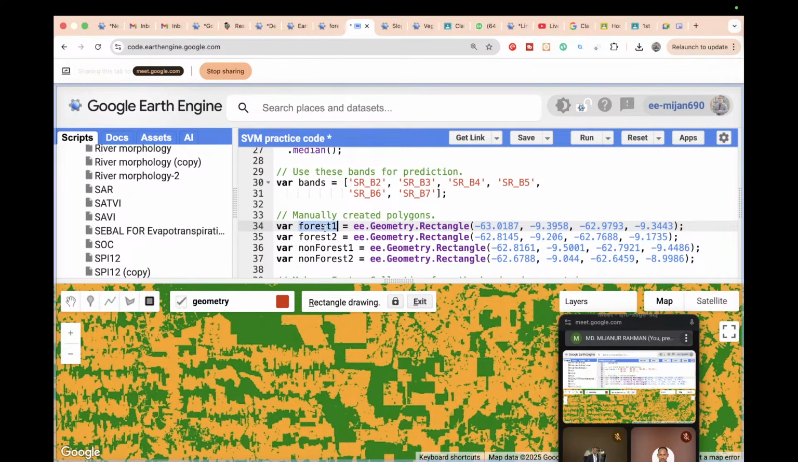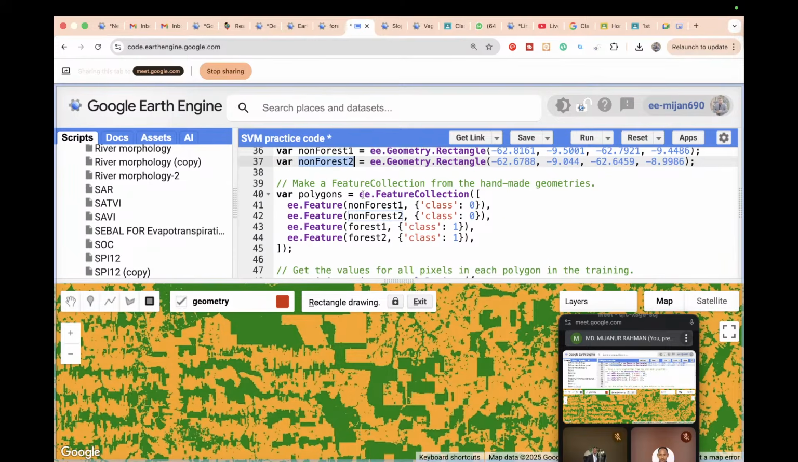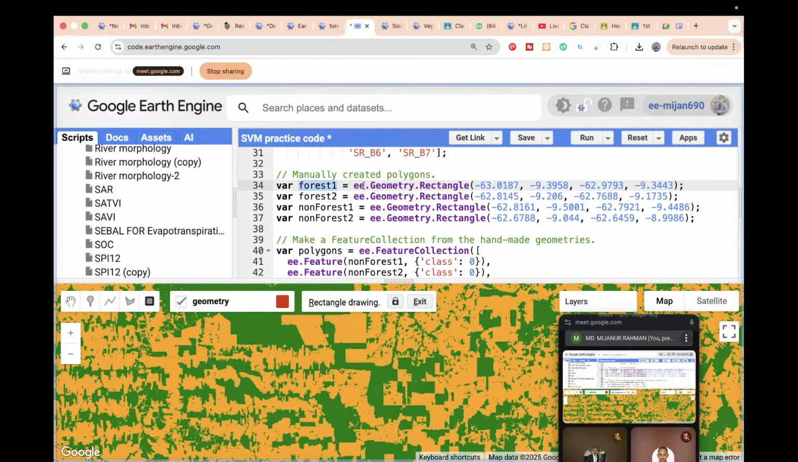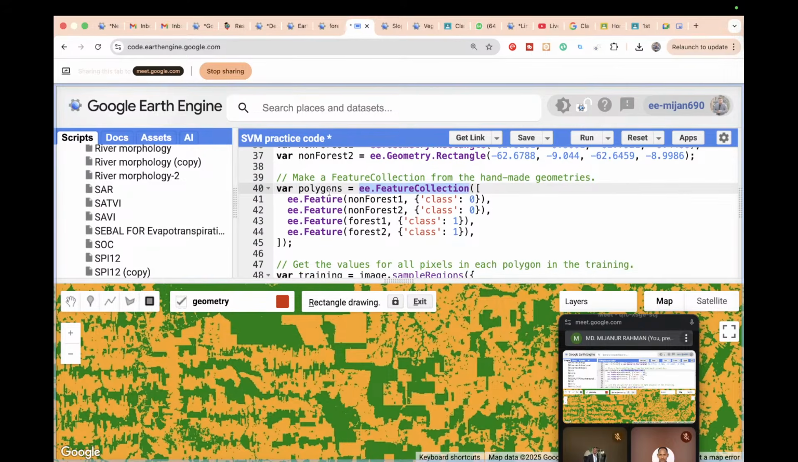We take two polygons, forest and forest 2, for the forest area, and non-forest 1 and non-forest 2 for the non-forest area. We simply take them, then merge. So we create a feature collection, you can see. This is mainly a feature, but when I add the attribute, suppose I put the attribute class 0 and also class 1. Class 0 is basically the non-forest training sample, and class 1 is basically the forest training sample. So when I add the attribute, it works as a feature collection. I stored it in polygons here.